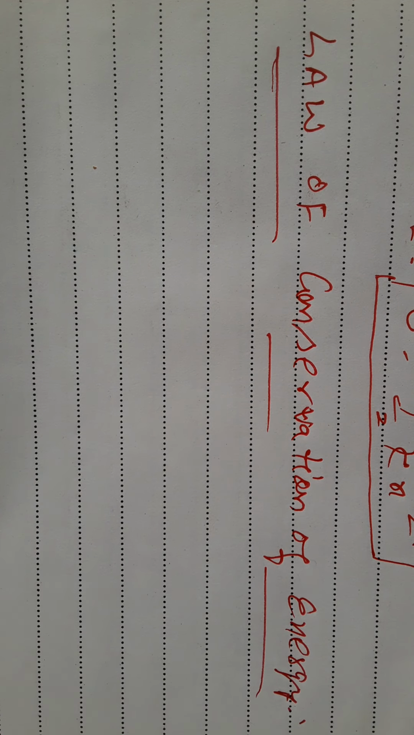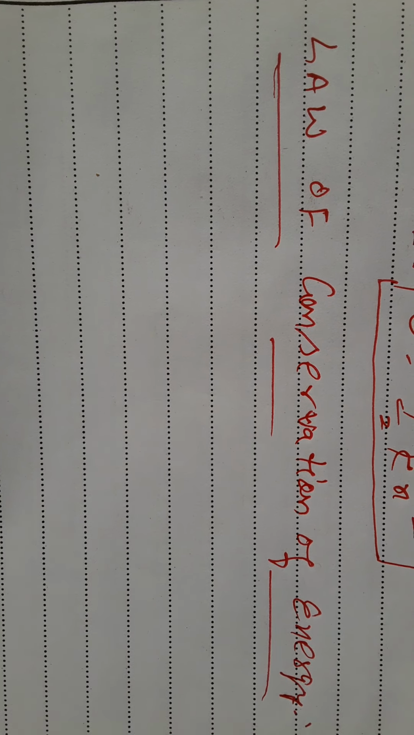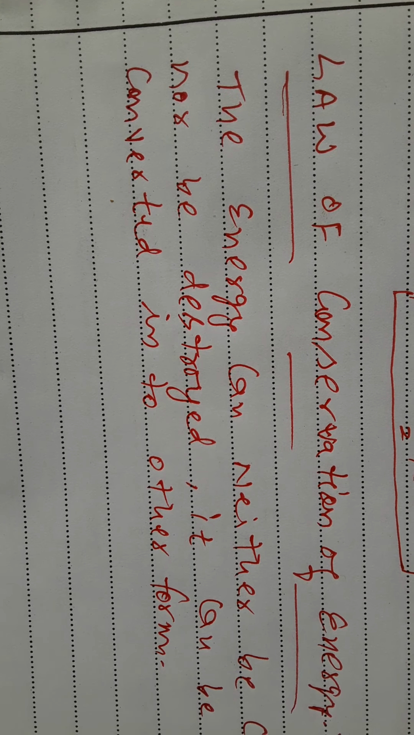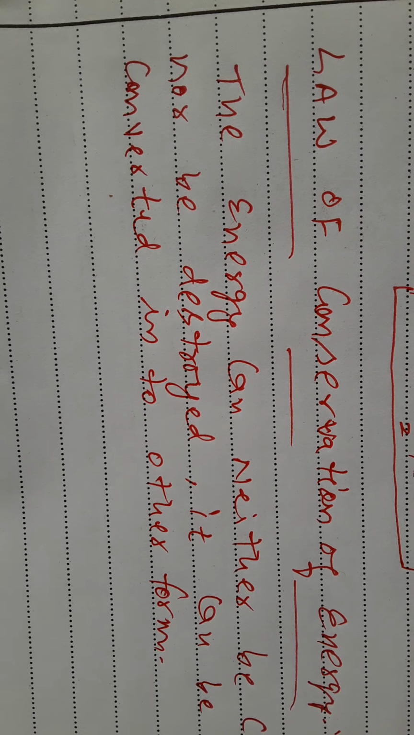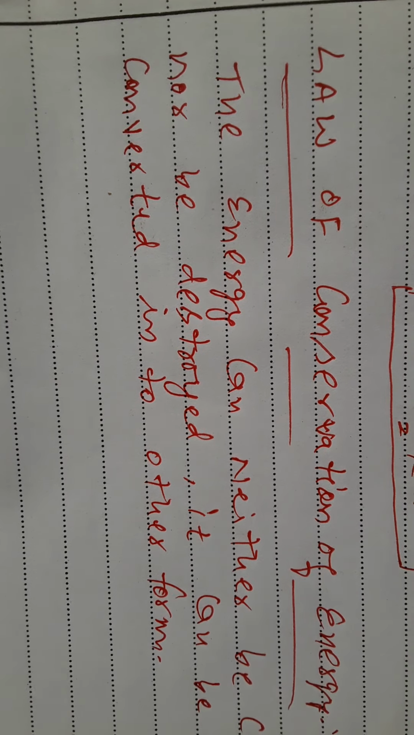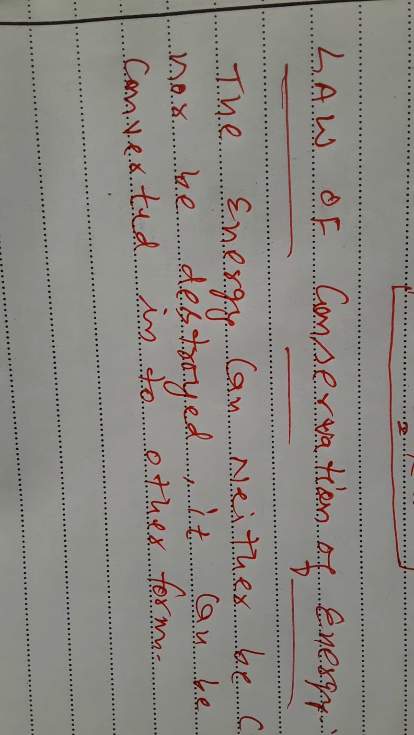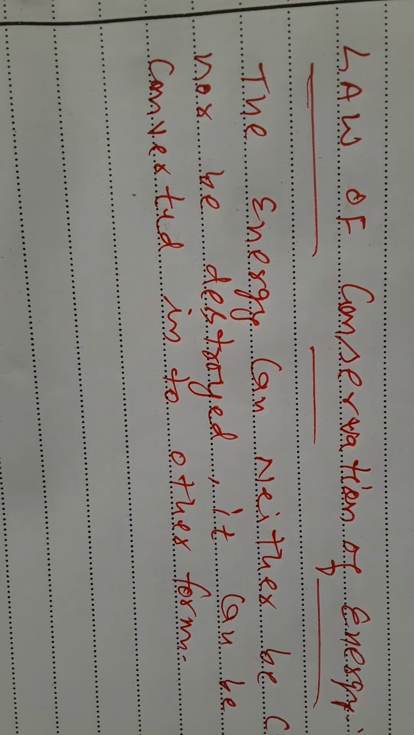The next topic is the law of conservation of energy. According to this law, energy can neither be created nor destroyed, but it can be converted from one form to another form. Now, the expression for the law of conservation of energy shows that total energy remains constant.